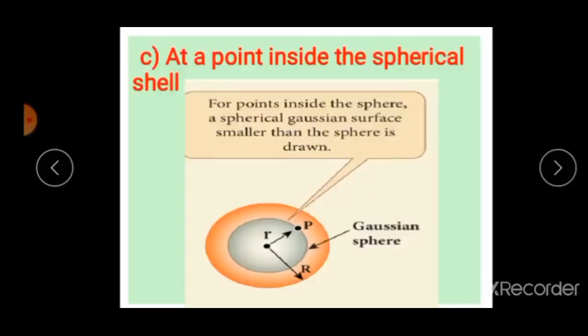Okay. Then third case, at a point inside the spherical shell. Now listen to it. Consider the point P dash.